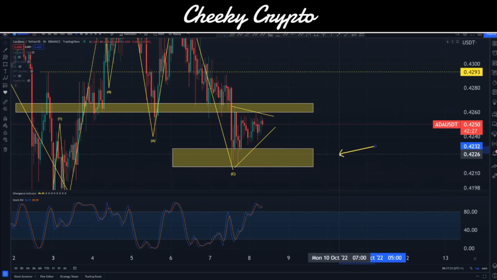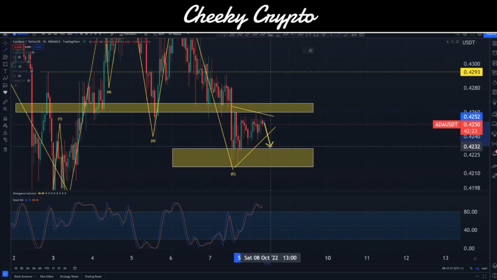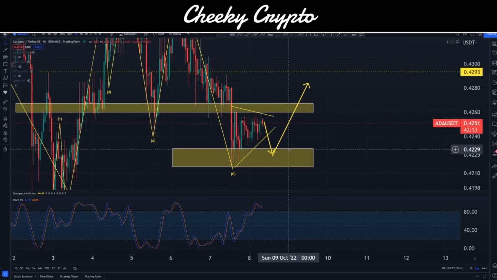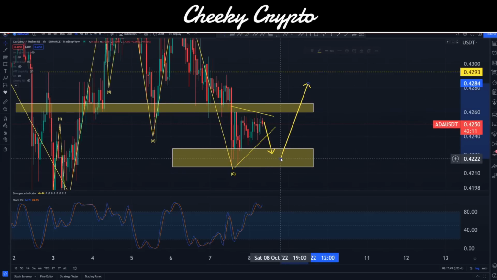Now, our stochastic RSI is saying that we are probably going to be moving to the downside, in which case we're probably going to be coming into this demand zone, and then we're probably going to come on out of here. Now I do think that this area here has been hit so many times it's actually going to get broken through. And our 4-hour chart's in a good spot. The 8-hour chart's almost in a good spot. So what we could look for here is a small breakdown into the demand zone and then rally out of it.